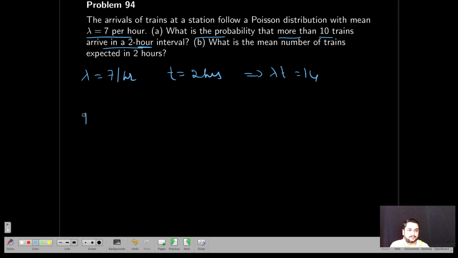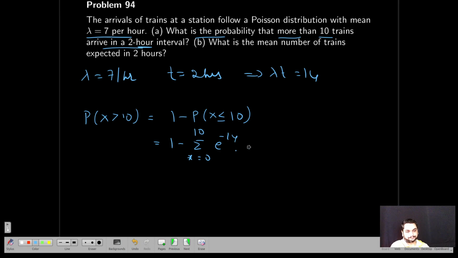More than 10 trains: P of x greater than 10. This is equal to 1 minus P of x less than or equal to 10, or 1 minus the summation of x equal to 0 to 10 of e power minus 14 into 14 to the power x divided by x factorial.